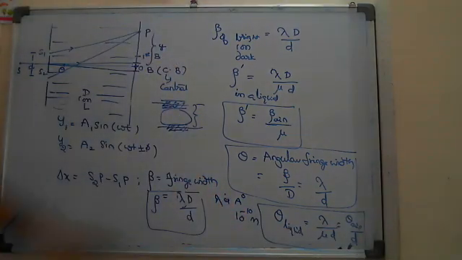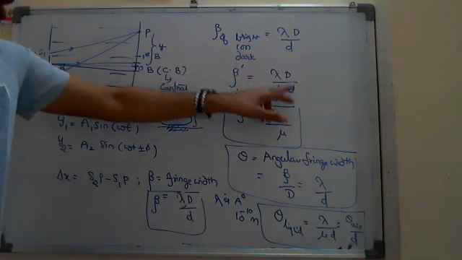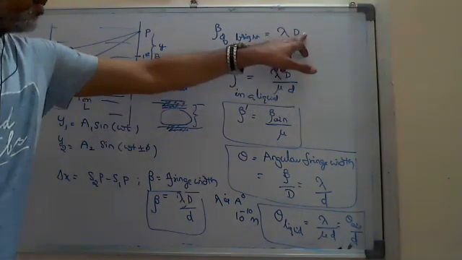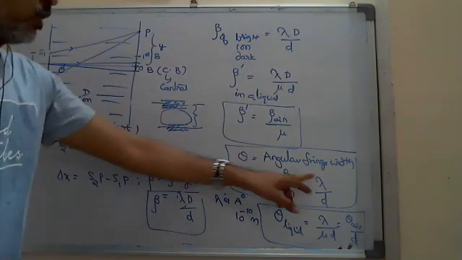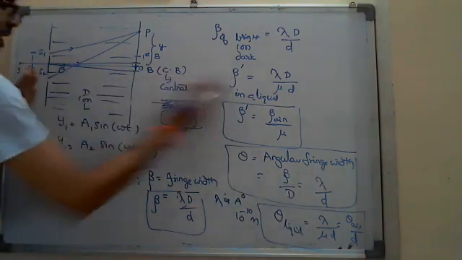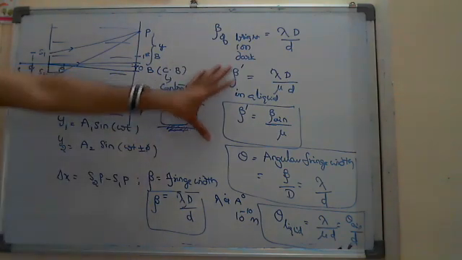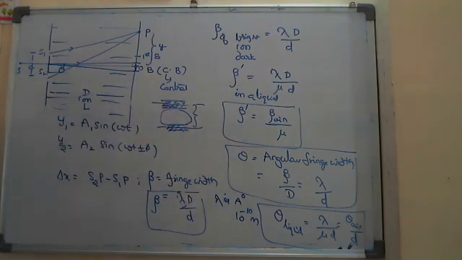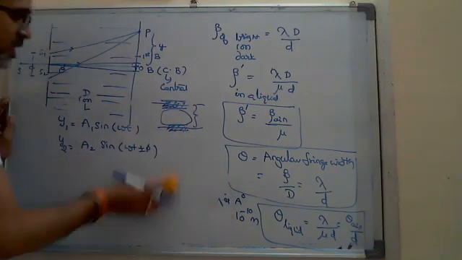Okay, so here the difference between the two is that fringe width depends not only on lambda and D, but extra it is depending upon the distance between the two slits, whereas theta is depending upon only lambda and the distance between the two slits. It is independent of capital D here. Okay, that you have to understand. This is the fringe width and that is the angular fringe width.